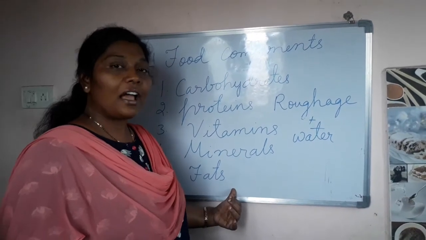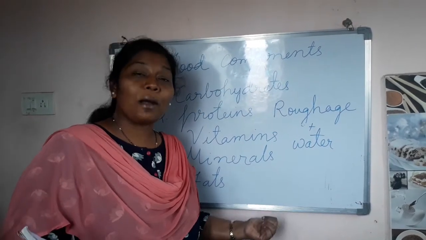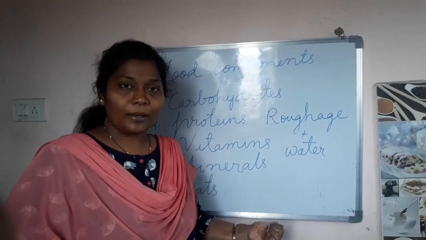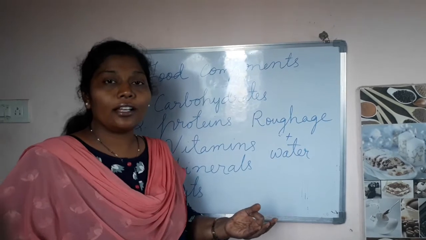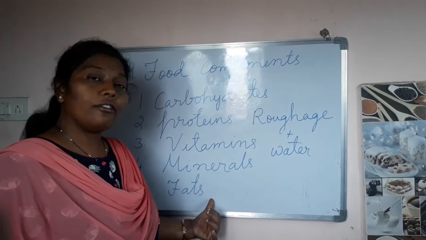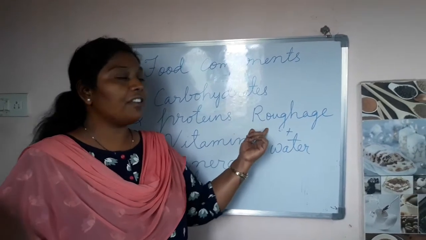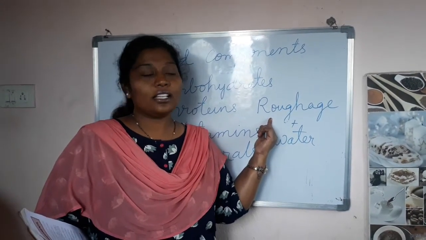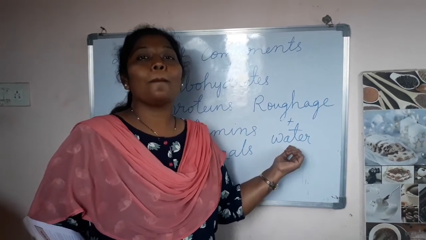Okay, fats. Fats, as you know, you get from the oil or the ghee or the butter or the cheese you are using at home. Do you know, children? Cheese, butter, oils, cooking oil, all these are rich in fats. The roughage you can get from the vegetables again. Okay, children. And the water which is very useful for your body.